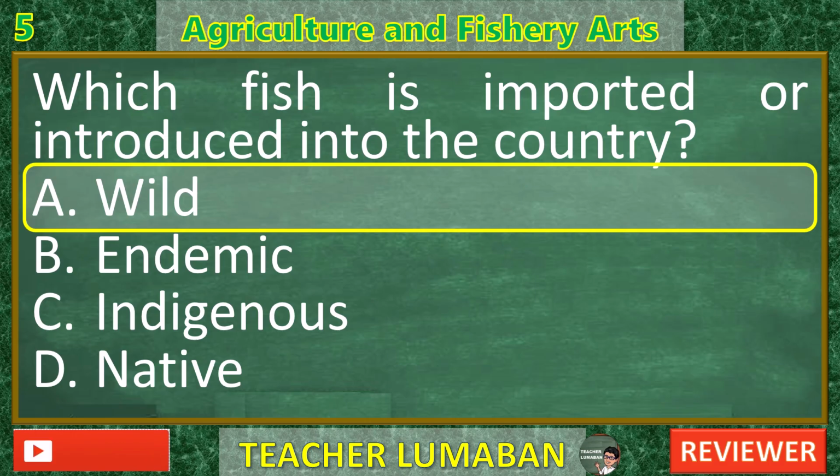B. Endemic. Incorrect. An endemic species is native to a specific location and found nowhere else. If a fish is endemic to the Philippines, it naturally occurs only in the Philippines, so it's the opposite of imported. C. Indigenous. Incorrect. An indigenous fish is native to a particular area, meaning it naturally occurs there, even if it also exists in other countries.